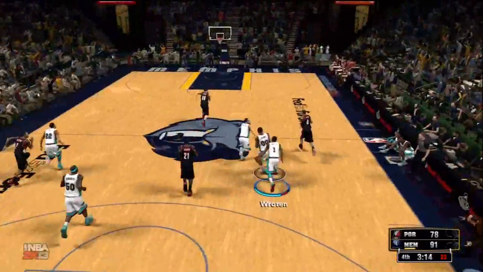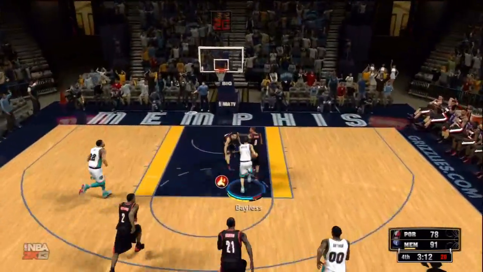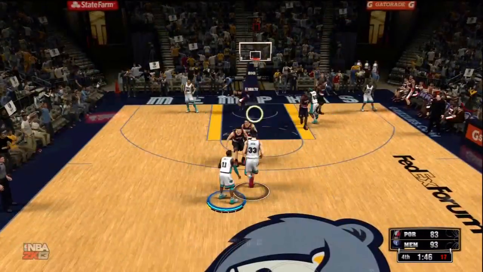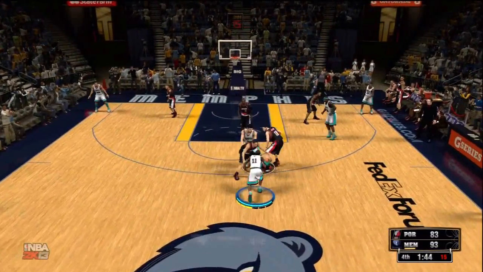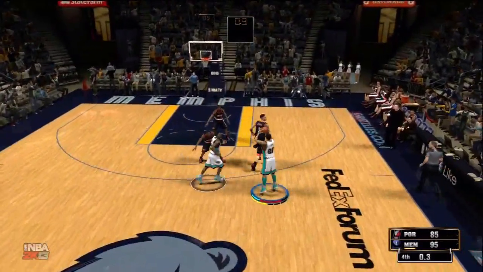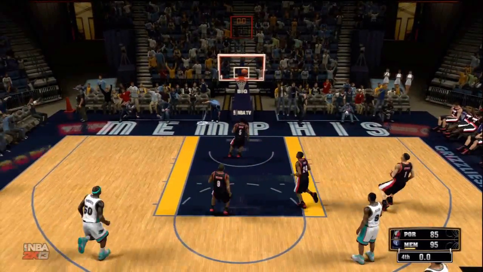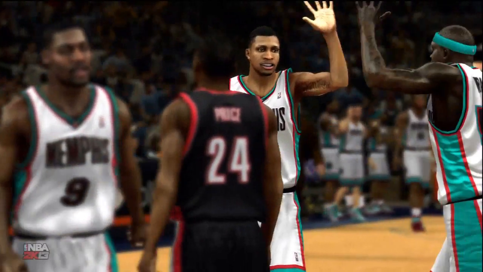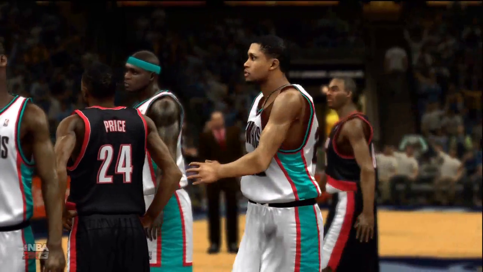But watch this right here. Rudy Gay with the emphatic dunk. And this was just a dunk fest at the end of the game, I have to say. I didn't realize there were so many dunks at the end when I was editing. And some poor sportsmanship. But the Grizzlies, they come out on top by 9.